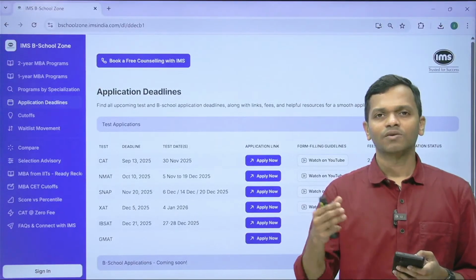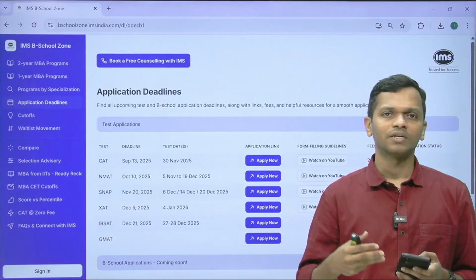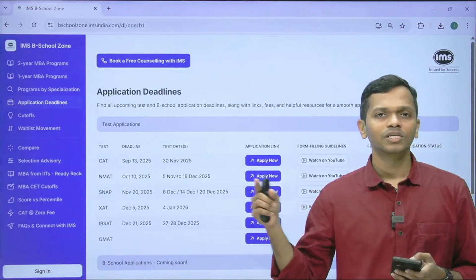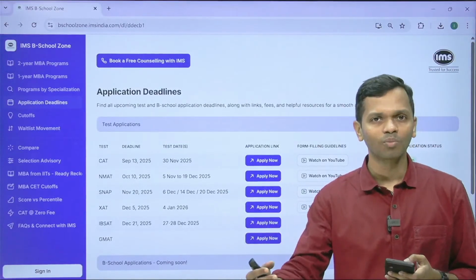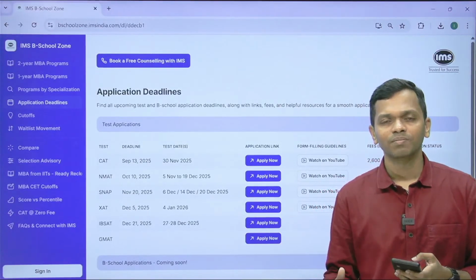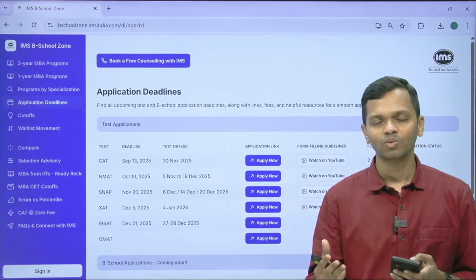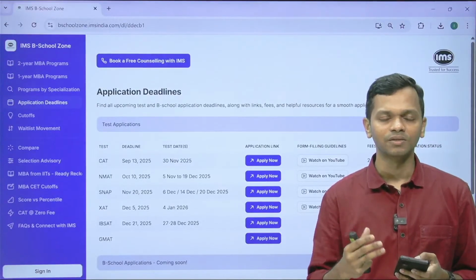Now, let's say I've added more colleges, like SDA Bocconi and some other institutes. I will also have to go to these respective institutes and apply, if I want them to call me for the interview and I want to participate in the process. Somebody may think that this is expensive, somebody may think that this is way too much, but let me help you take that decision.